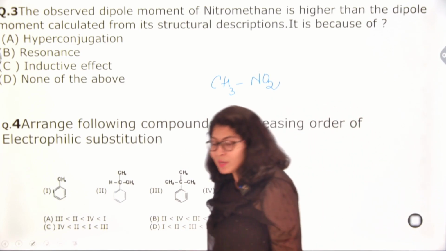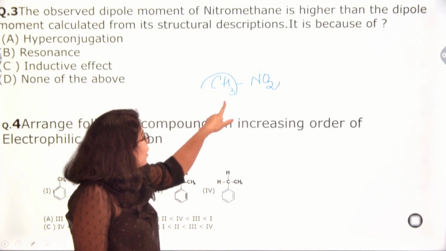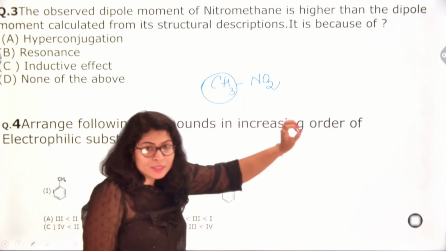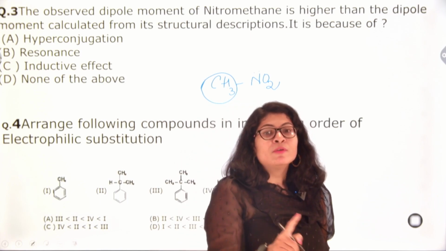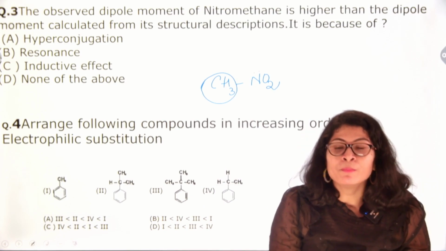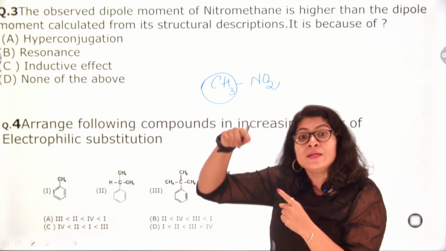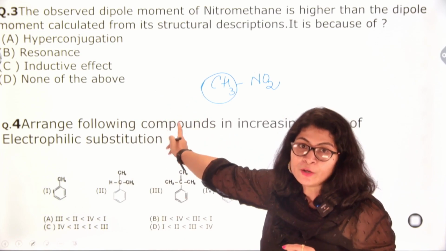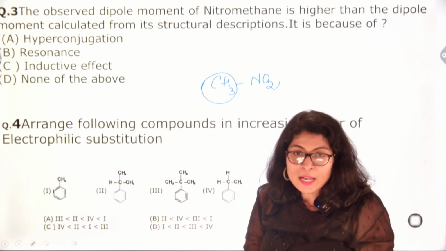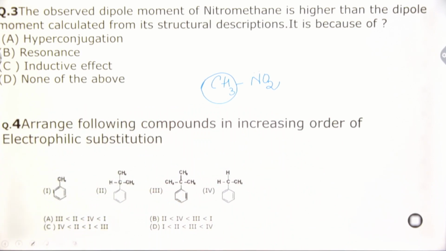As a result of which what will happen? Nitrogen will get an empty orbital. To that empty orbital, these 3 alpha hydrogens will donate their electron density. There will be hyperconjugation. There will be no bond resonance. As a result, slight polarity will develop between this carbon and nitrogen. And this hyperconjugation is the reason for the additive dipole moment in the structure of nitromethane. Whatever is observed, whatever is calculated, the observed is actually higher. Okay. This is because of hyperconjugation, not resonance, not inductive effect. Obviously not inductive effect, not resonance, we have hyperconjugation.